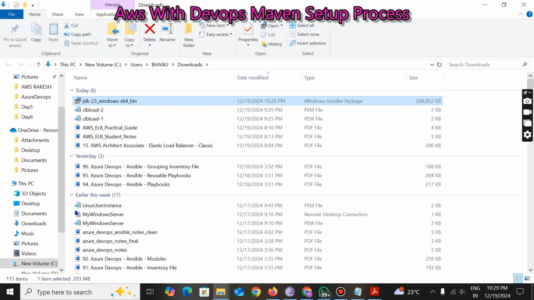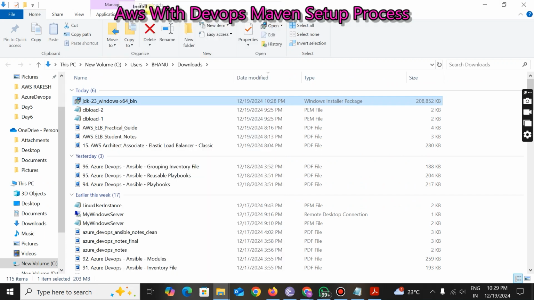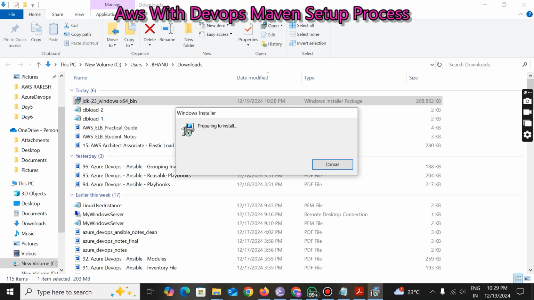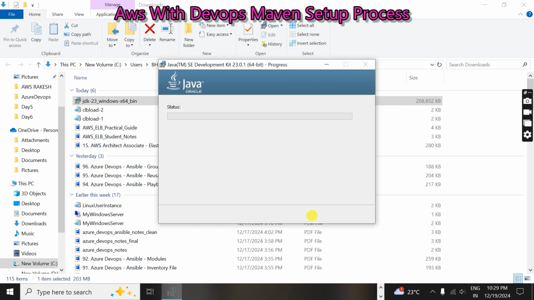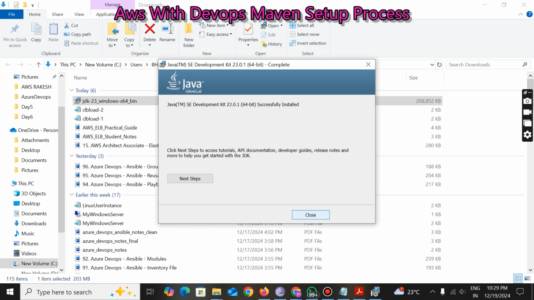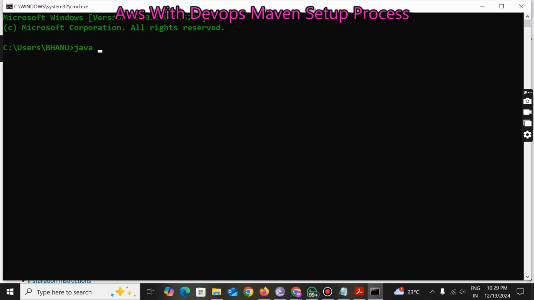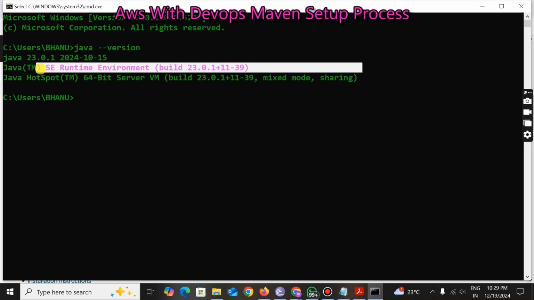Now I am going to run this. Just click on install, then next, next. Click on yes. Next we need to set up the environment variables for this. Click on close. That's it. Now if I again go to the command prompt and run java hyphen version, automatically the environment variable path was already set up.